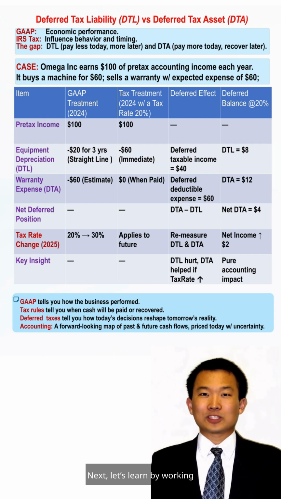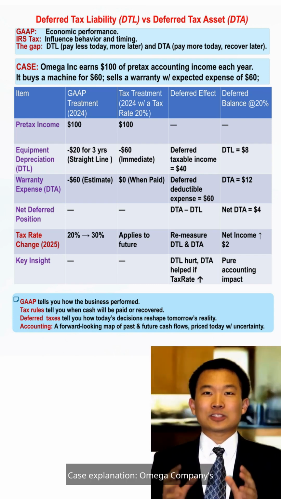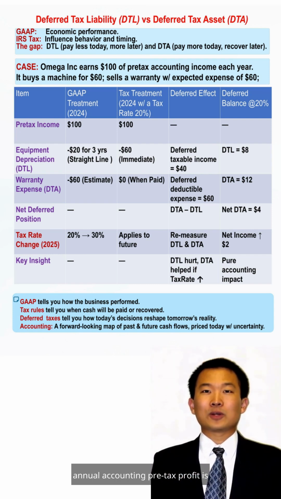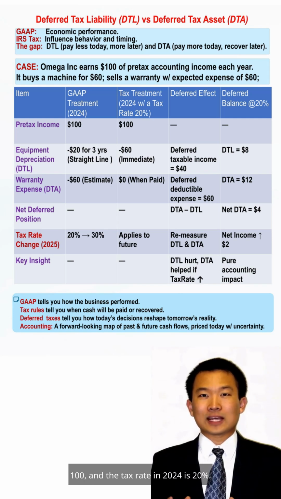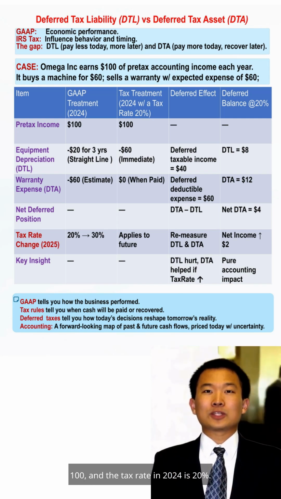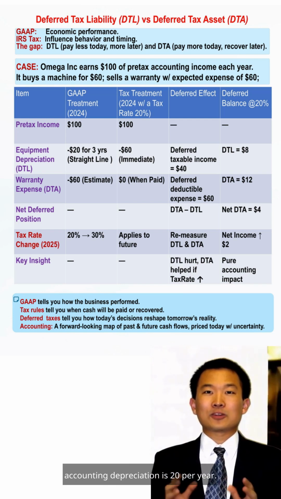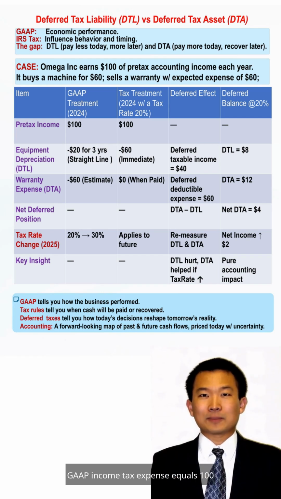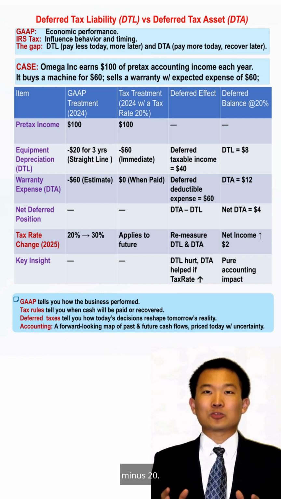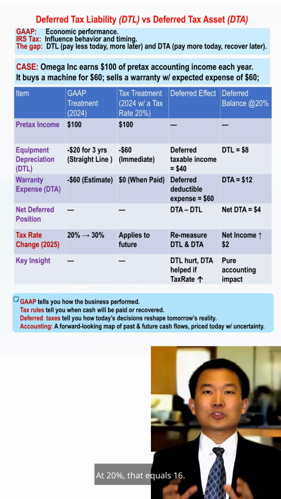Next, let's learn by working through some problems. Case explanation: Omega Company's annual accounting pre-tax profit is 100 and the tax rate in 2024 is 20%. Transaction 1 involves equipment purchase and deferred tax liability, DTL. The equipment cost is 60 and accounting depreciation is 20 per year. GAAP income tax expense equals 100 minus 20, at 20%, that equals 16.